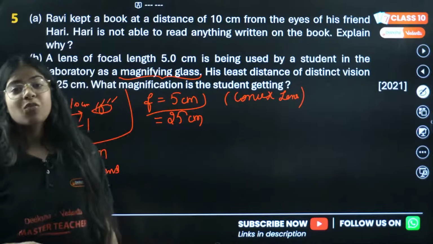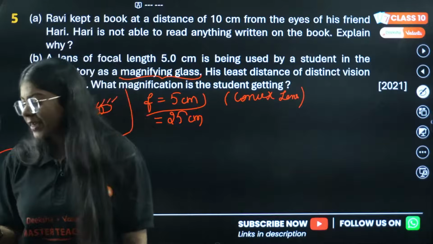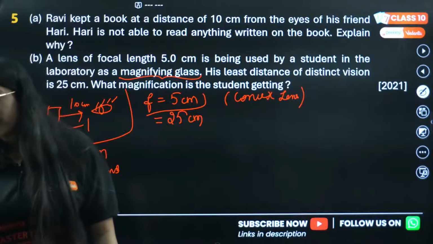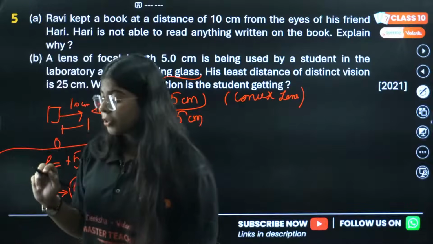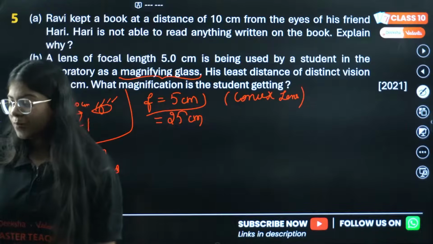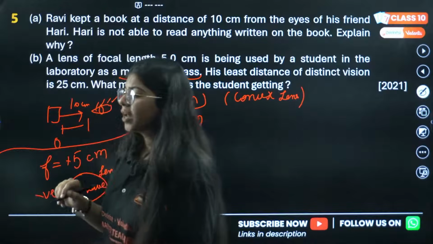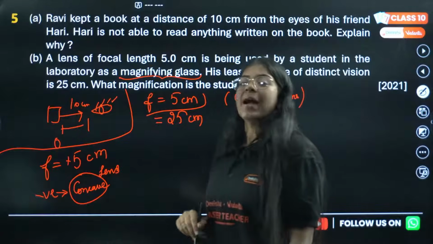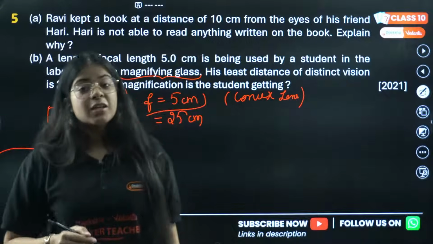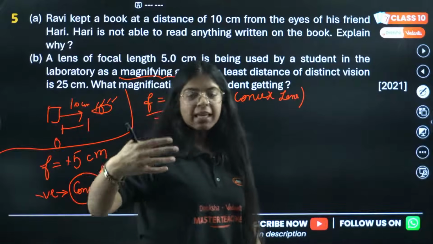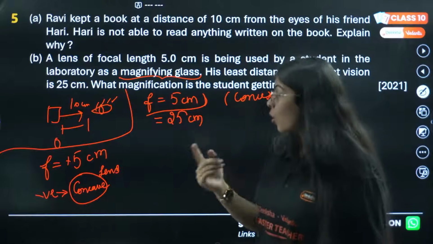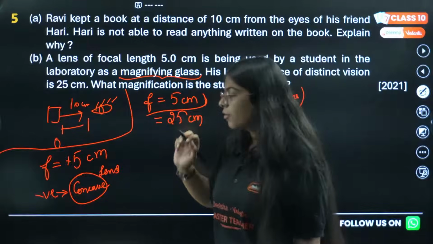It always forms a diminished image. Correct? The student is getting a magnification of 6 times using the lens. Okay, you've concluded the answer. Very good. A convex lens produces a magnified image of the object. Correct. And we are using it as a magnifying lens, so we can decipher that this is a convex lens. Also you can see from the sign of the focal length.